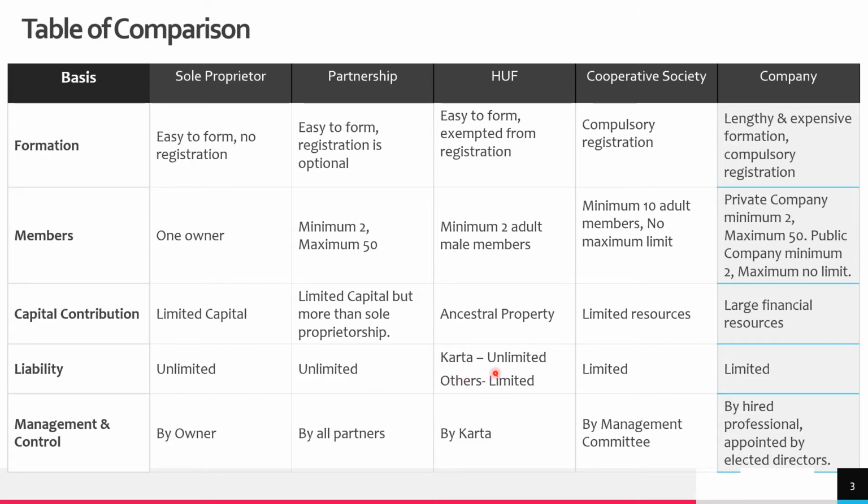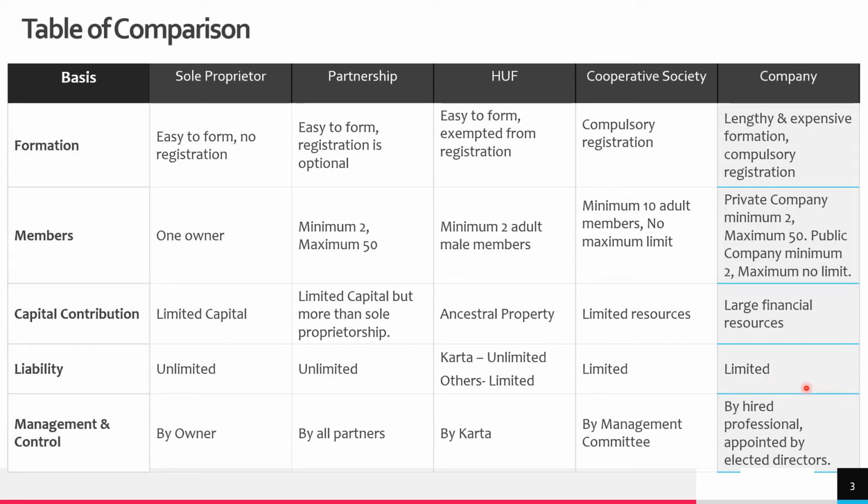In case of HUF, only Karta, which is the head of the family, will have unlimited liability. All other members other than Karta will have limited liability. In case of cooperative society, every member has limited liability up to their share in the cooperative society. This is similar to the case of a company.